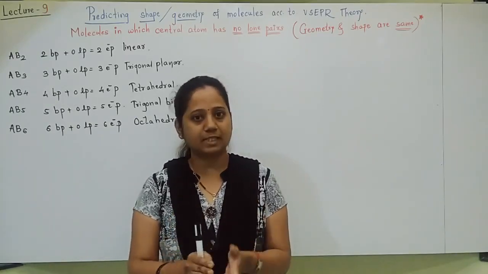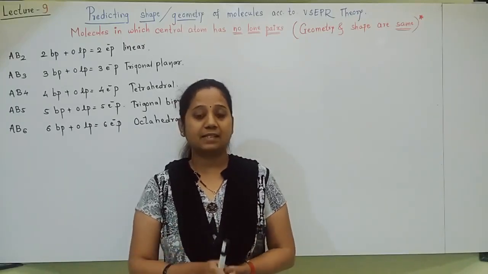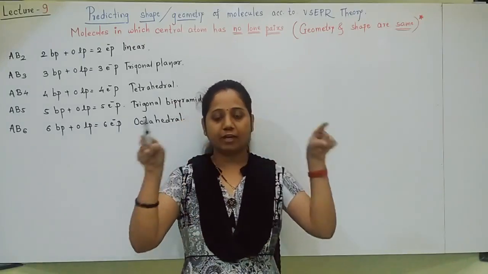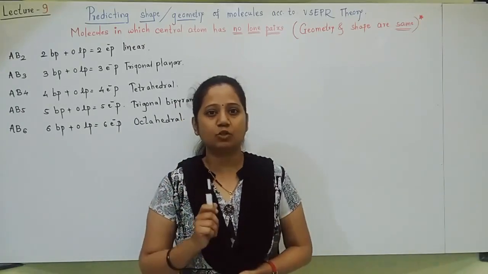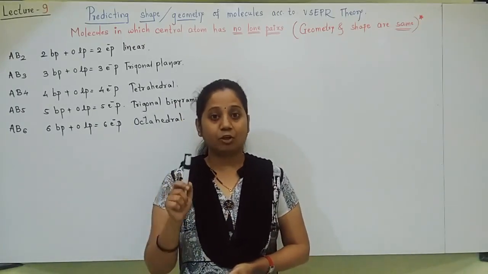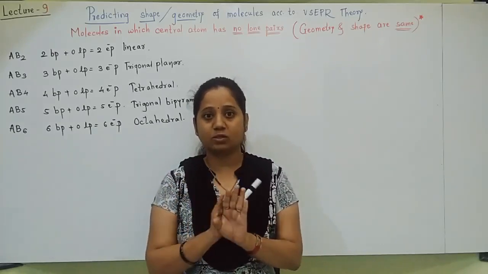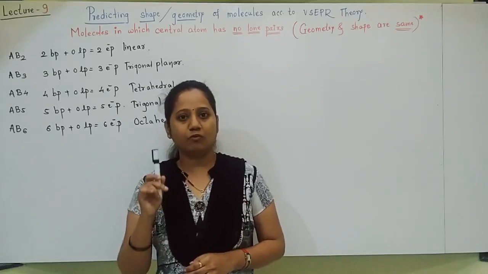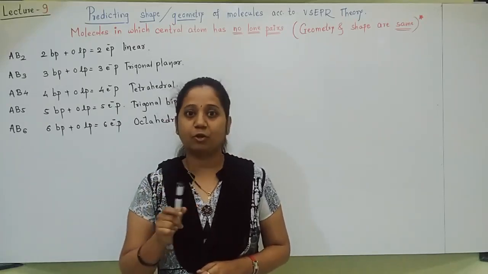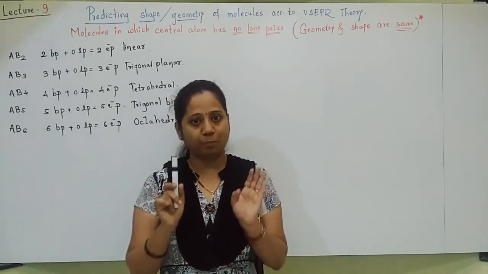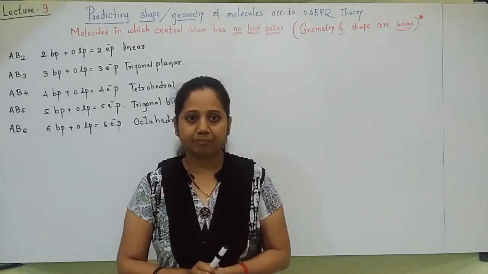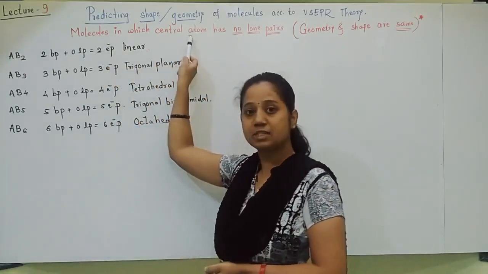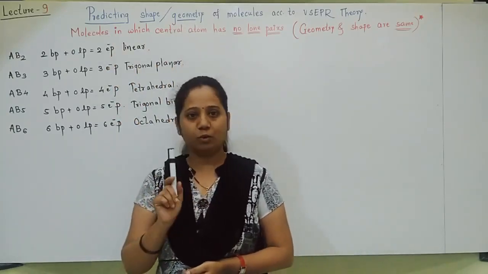VSEPR theory's importance is that only it predicts the shapes of the molecules, and to predict the shapes of the molecules we have categorized molecules into two types. First, molecules in which central atom has no lone pairs. In the previous video we started predicting the geometry of molecules having no lone pairs. We will continue with the same. Here I have written molecules in which central atom has no lone pair.